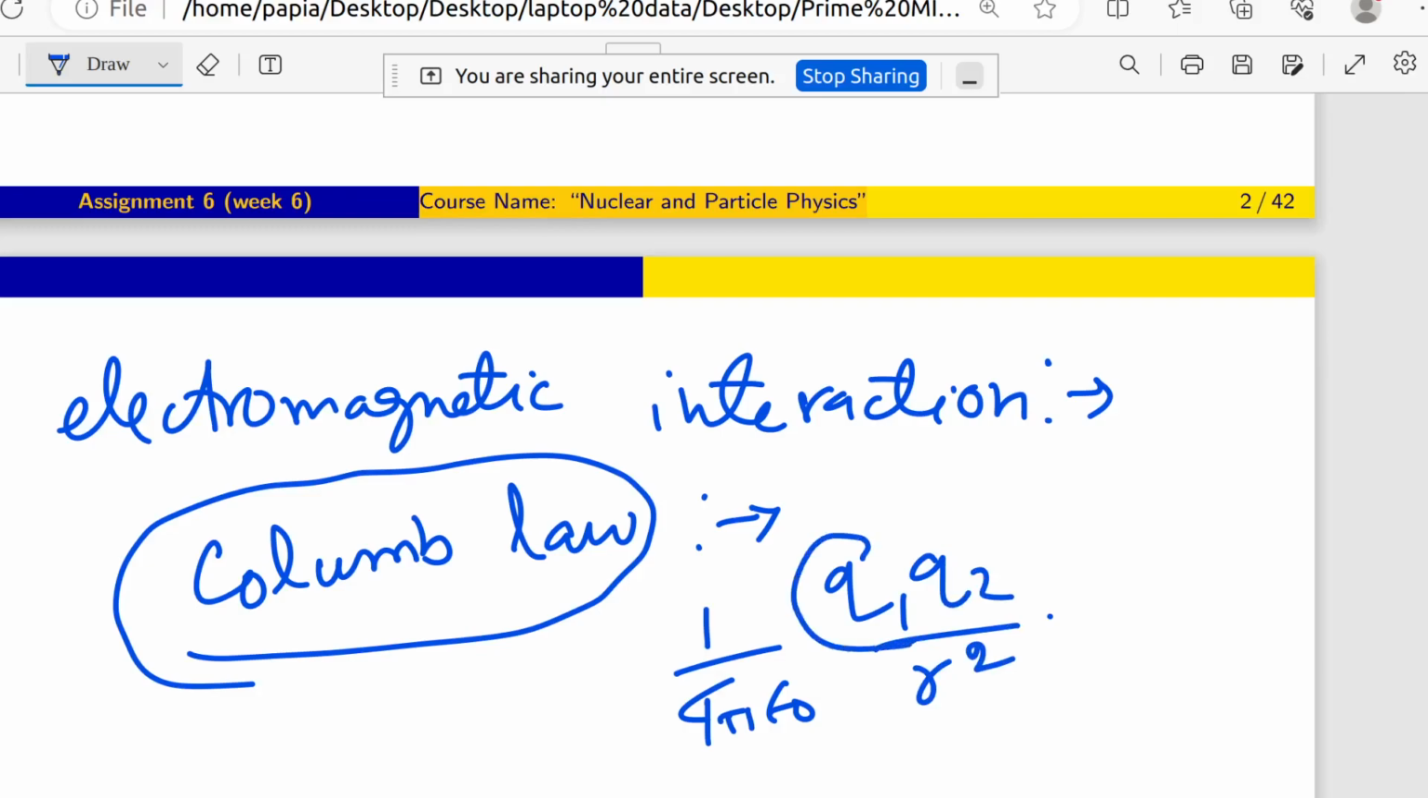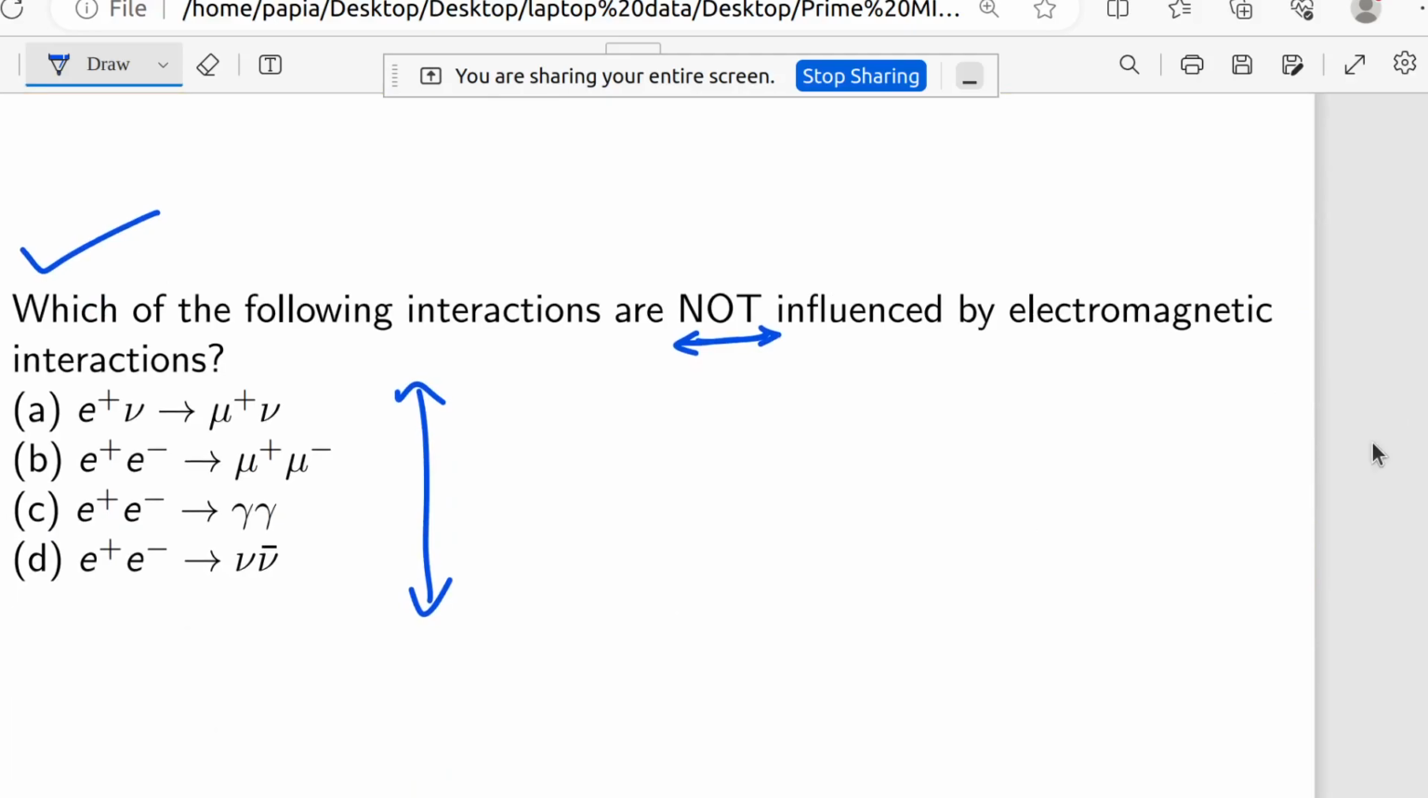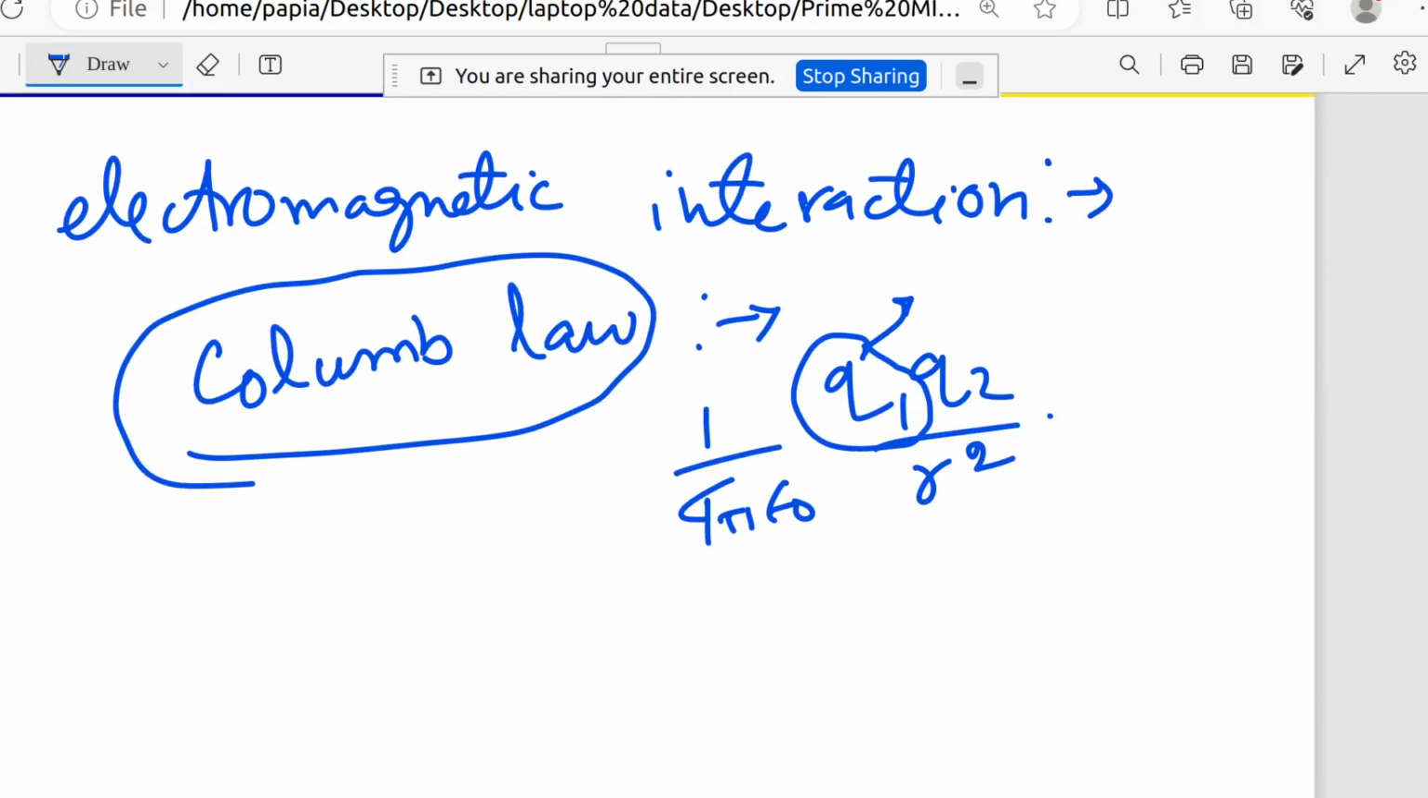Here q1 is the charge of particle 1, and q2 is the charge of particle 2. That means wherever the electromagnetic interaction is there, there should be charged particles, right? In that expression you can see that all the options are basically charged particles. That is fine, no problem. And also we have to see that electromagnetic interaction is mediated by photon.